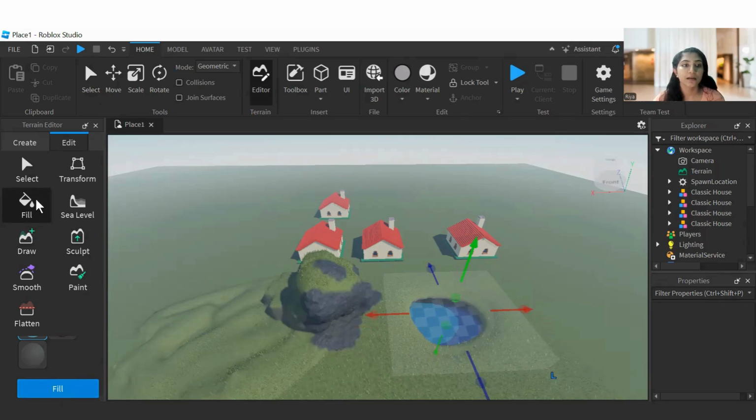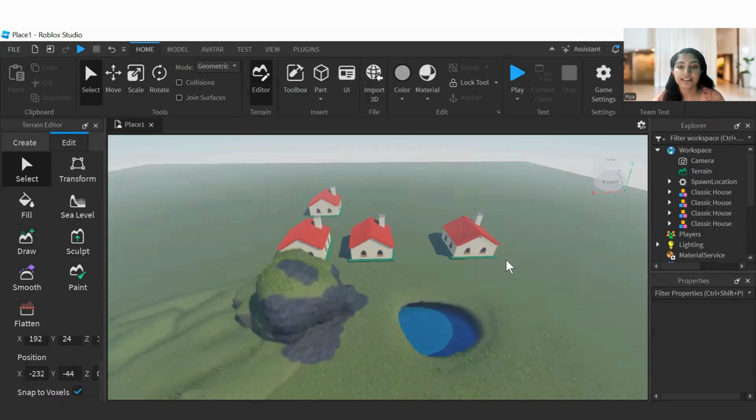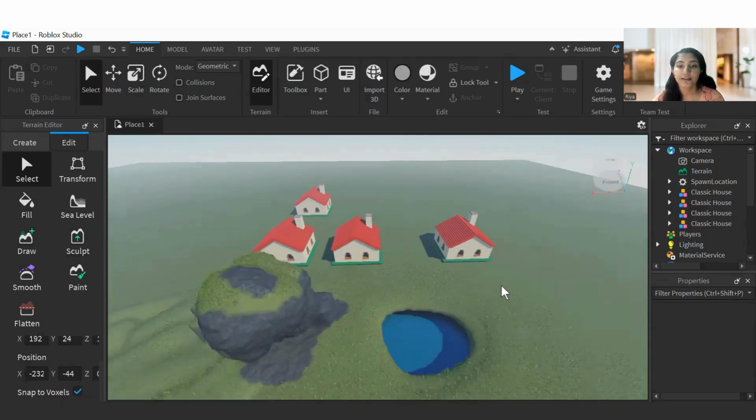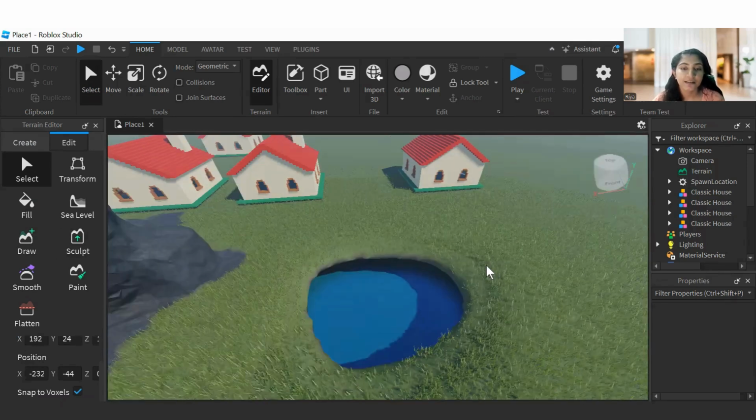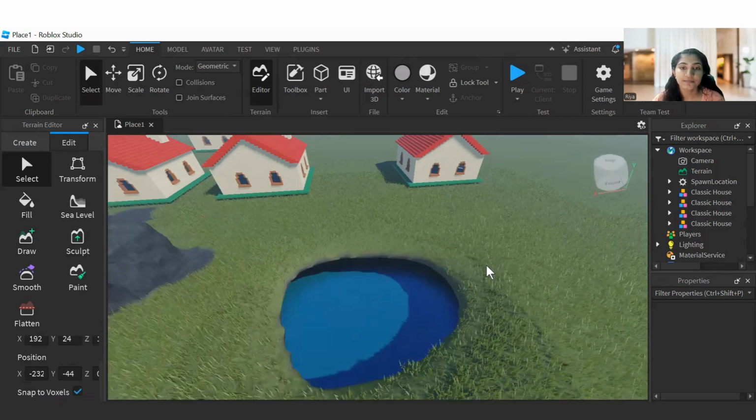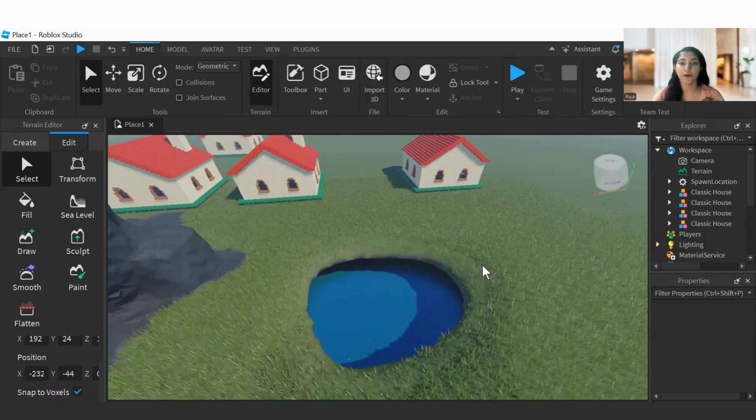Okay. Now I filled water in that. Let's see. See, I filled water in that pond. Okay. You can see it over here. It does not have that much depth.